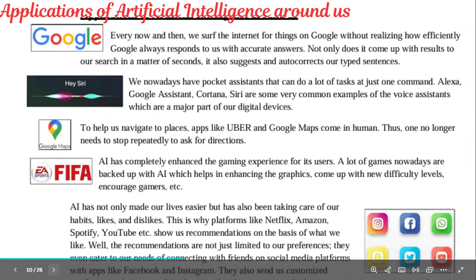When you are writing this, children, don't stop your explanation only by writing the names and giving a one line of that. Please try to describe, explain that application clearly: what is that application, for what purpose we are using this application. Suppose for example, when we talk about Google, every now and then we search the internet for things on Google without realizing how efficiently Google always responds to us with accurate answers.